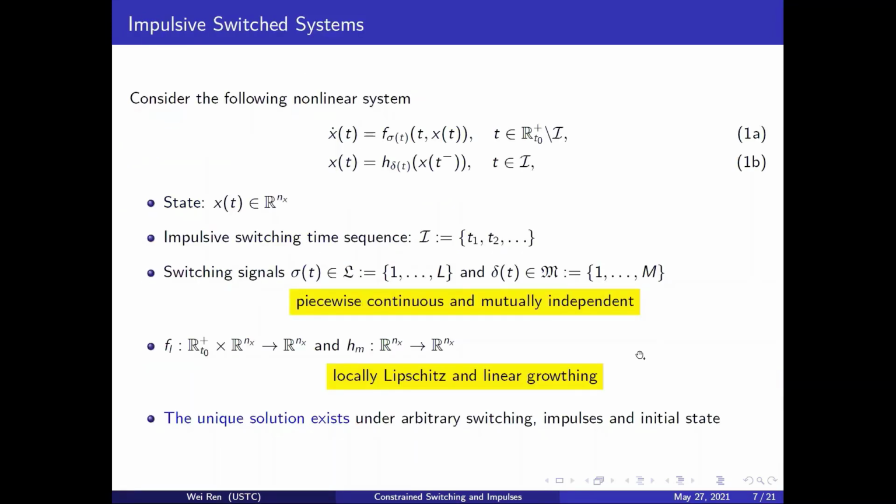We consider nonlinear impulsive switched systems whose dynamics is presented here. X is the system state and capital I is the impulsive switching time sequence, which is assumed to be strictly increasing. Both sigma and theta are switching signals for continuous and impulsive dynamics. These 2 switching signals are assumed to be piecewise continuous and mutually independent. The functions F_L and H_M are assumed to be locally Lipschitz and satisfy the linear growth condition. Therefore, the existence and uniqueness of the system solution are guaranteed.